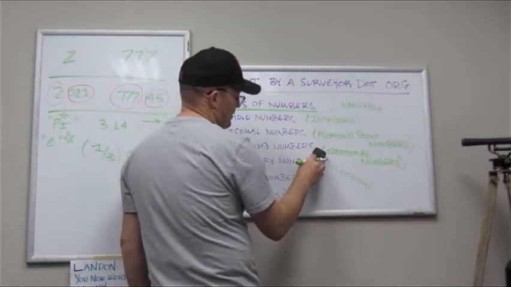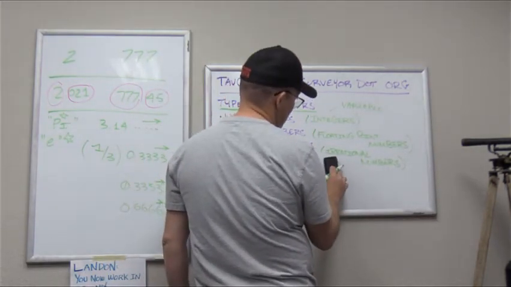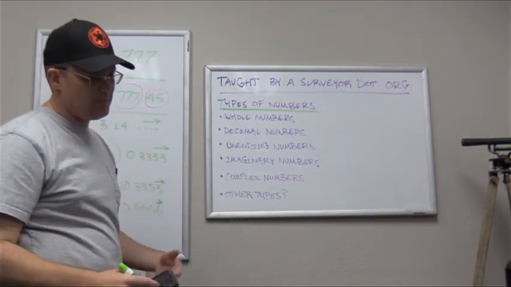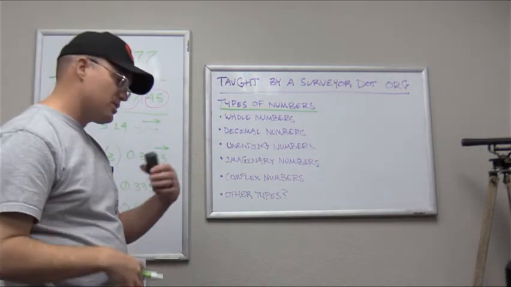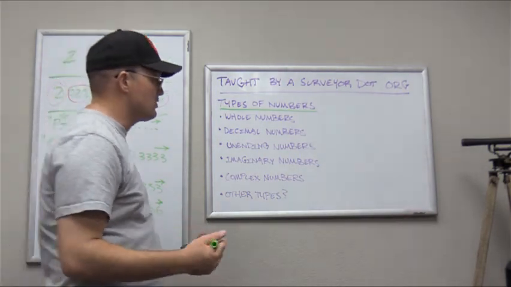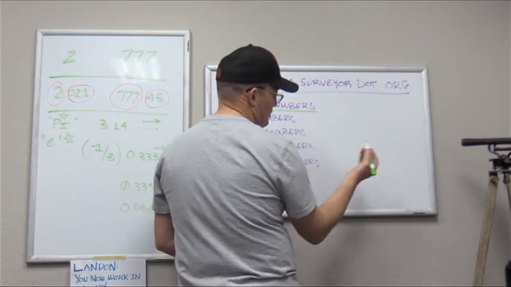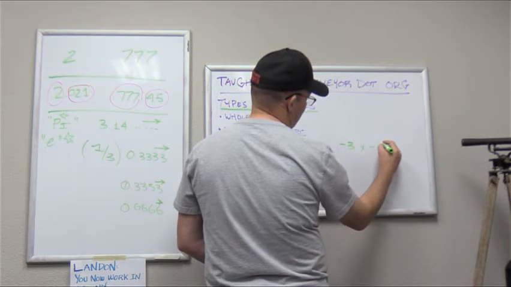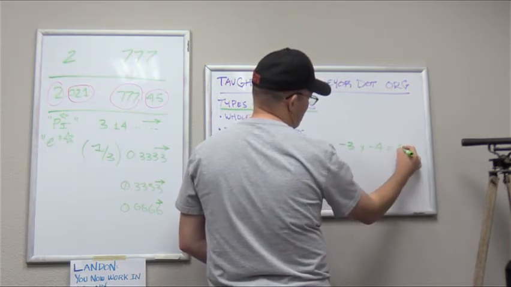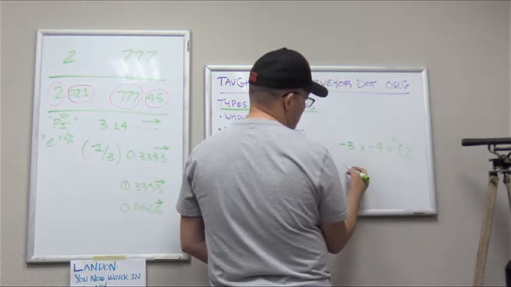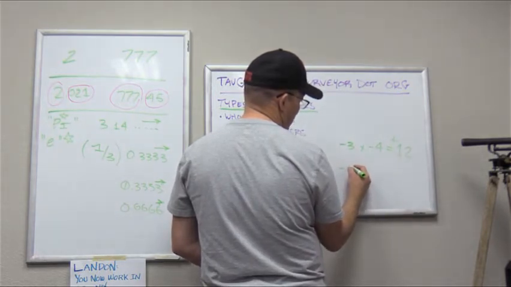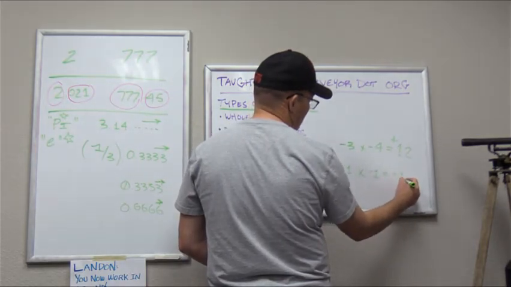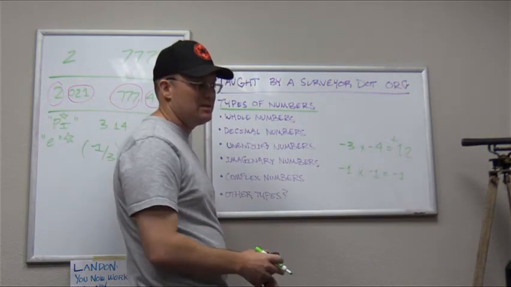Okay. So then the last 2 numbers are kind of special numbers. One is what they call imaginary numbers, and that's because when you work with square roots, and I won't get into a bunch of details, but when you take any negative number times itself, so -3 times -4, you always get a positive number, so that's positive 12. And so they needed a way to multiply 2 negative numbers together and get a negative number. Okay, and they didn't have a number that did that, so they just made one up.